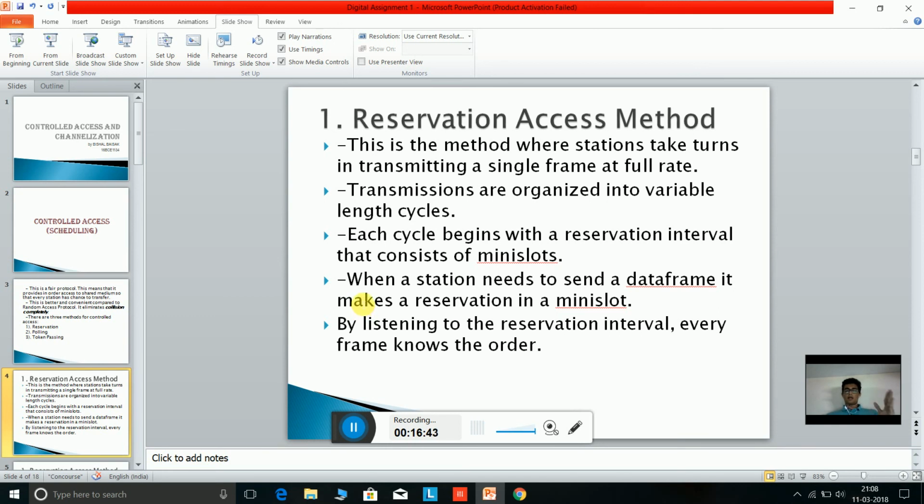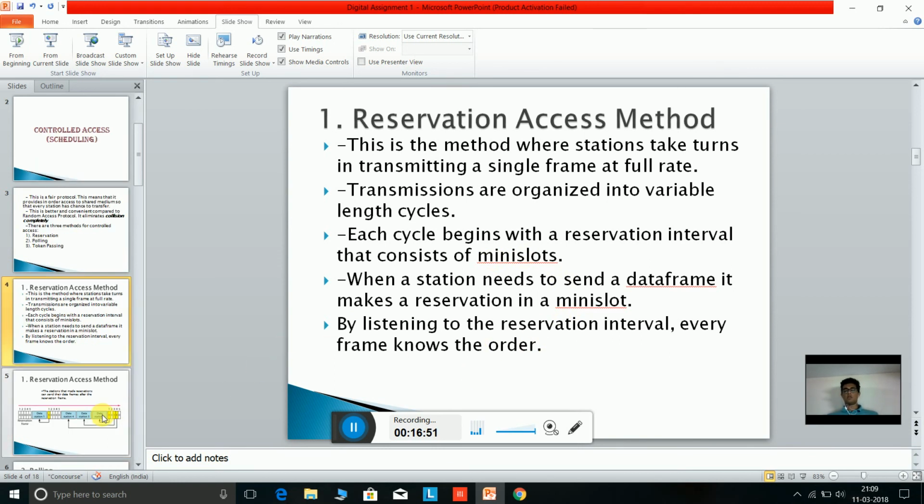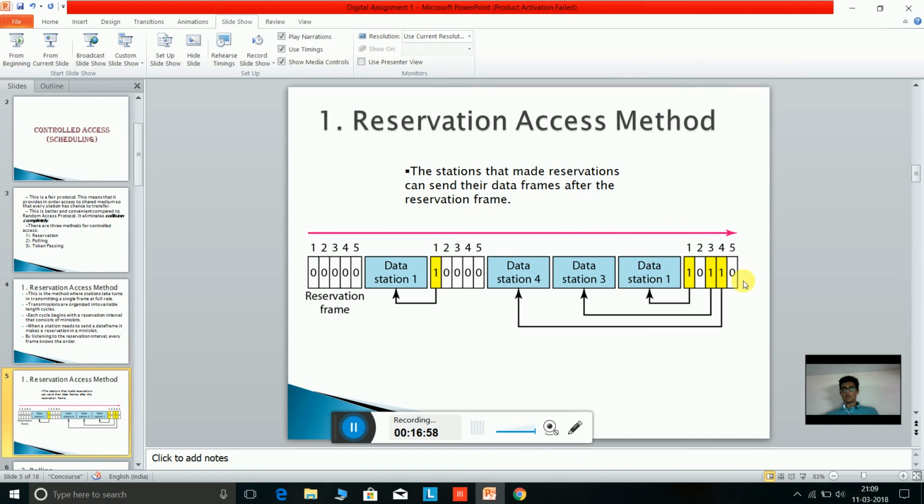There are time slots or mini slots. When a station needs to send a data frame, it makes a reservation in a mini slot, and all other stations know the reservation order of the stations, so they act accordingly. This is the diagram. This will never result in collision or traffic.